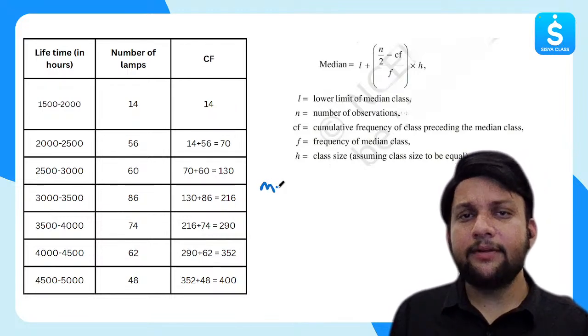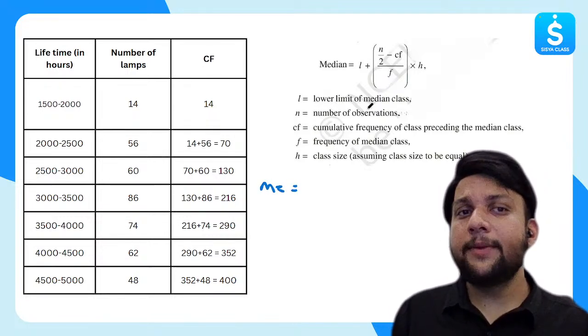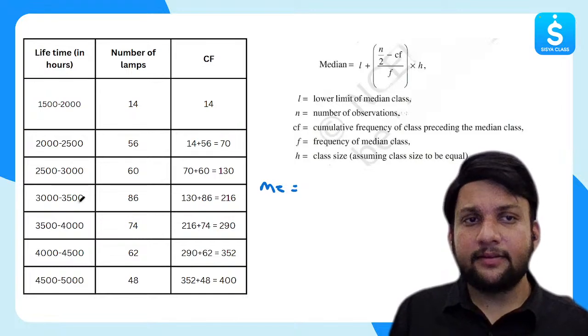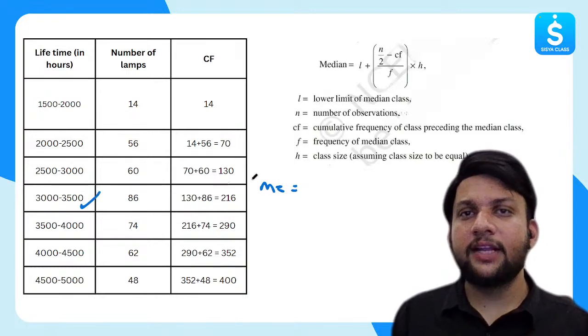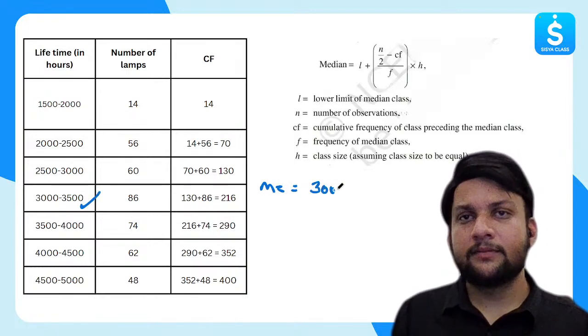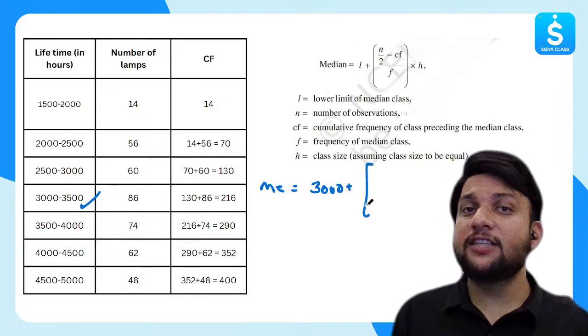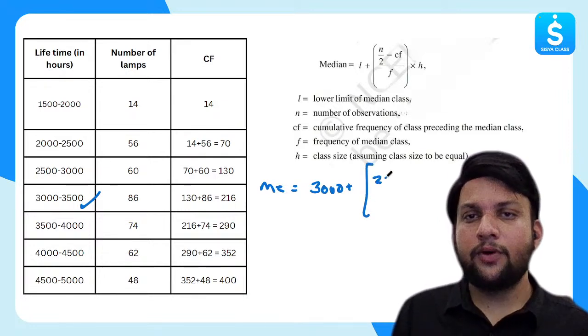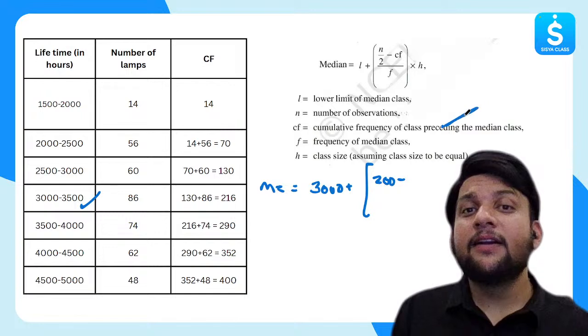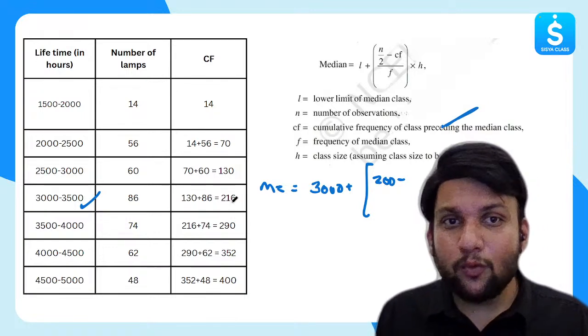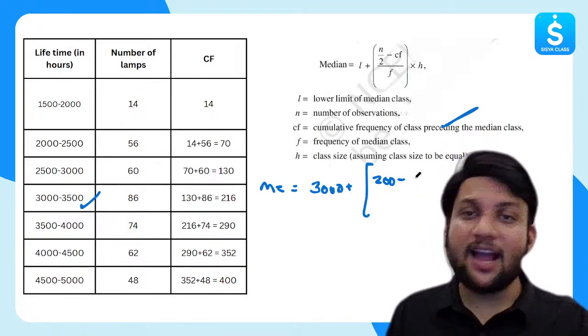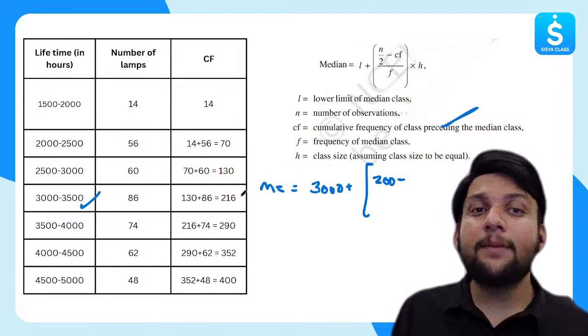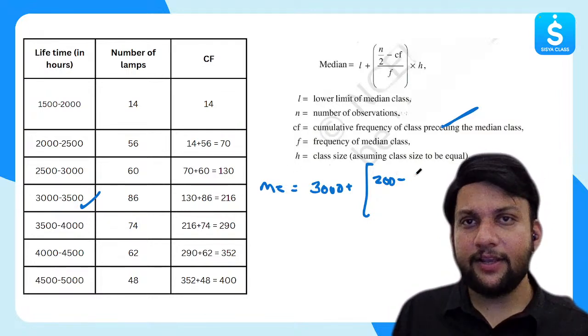So let's find the median now. I will do it here. Median will be given by the lower limit of the median class. This is my median class. Lower limit is what? 3000, plus N by 2. N is what? 400. 400 by 2? 200. Minus CF. Now, for CF don't take 216. You can also see here, you will get a negative answer. We have to see the preceding value. In this case, it is 130.